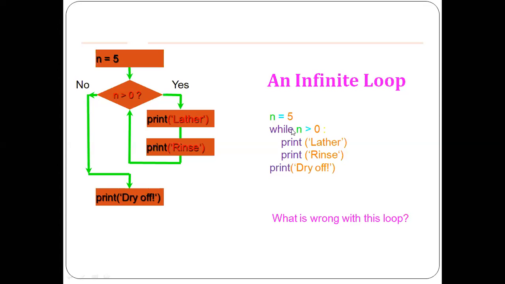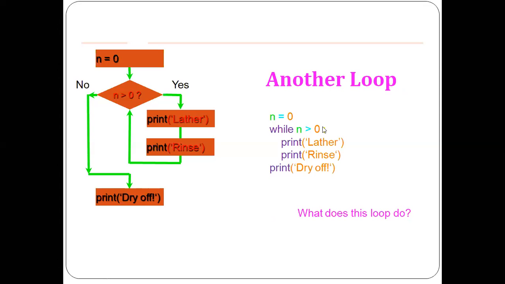This is an infinite loop, right? Because there is no logical expression that is going to change the value of n anywhere, right? So it enters into an infinite loop, printing lather and rinse every time, right? It prints the values lather and rinse every time that you execute it, right? So you are not going to print the value dry off anywhere, right? So that is the problem here.